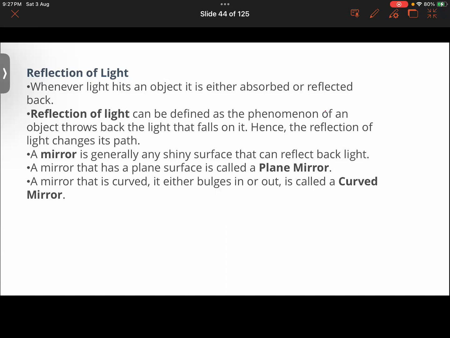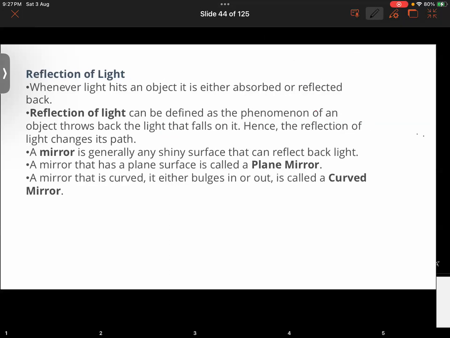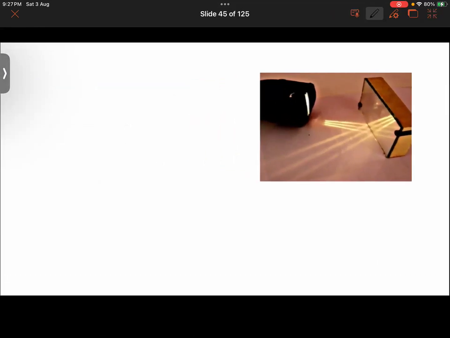Okay, now later on we'd be learning that. Yes, so reflection of light is defined as a phenomenon of an object throwing back the light that falls on it. So basically, what is happening? Say that we have a piece of mirror over here. As the light rays fall on this piece of mirror, it is as if the light rays bounce back from this plane mirror in the same medium from where it was coming.